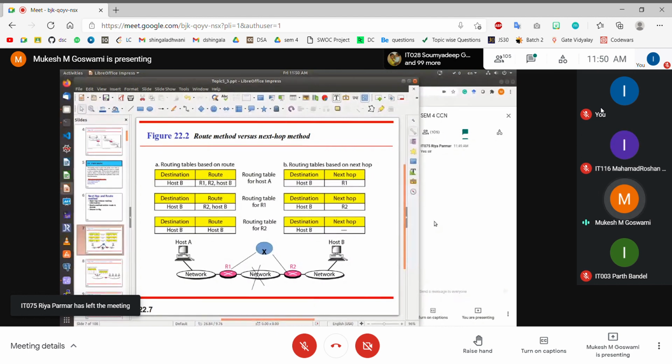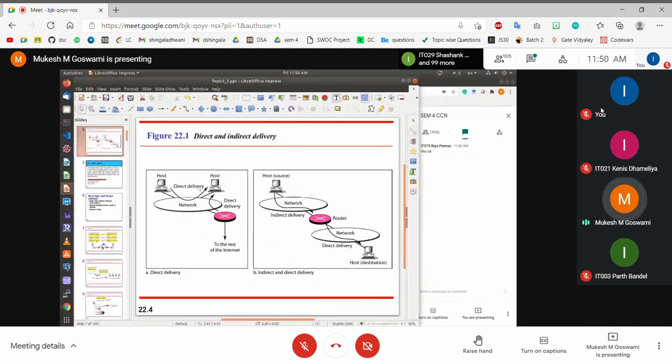Now, this device-to-device communication can happen in two different ways. It could be a direct communication if the source and destination devices are in the same network, or if the destination device and the last hop device are in the same network. Then the device-to-device communication can happen directly. In this scenario, the destination address has to be converted into the corresponding MAC address, and then a data link layer frame is generated with the destination MAC address, and this frame is transmitted onto the network so that the frame reaches the other end.